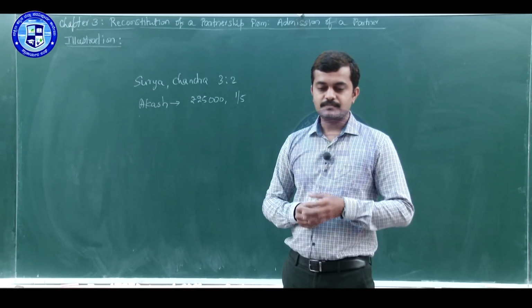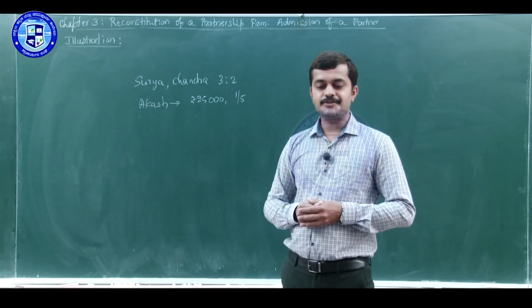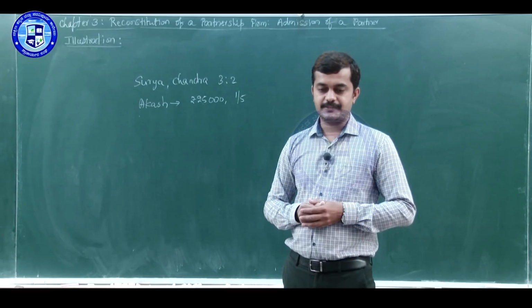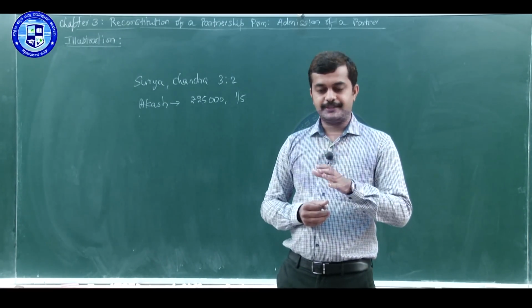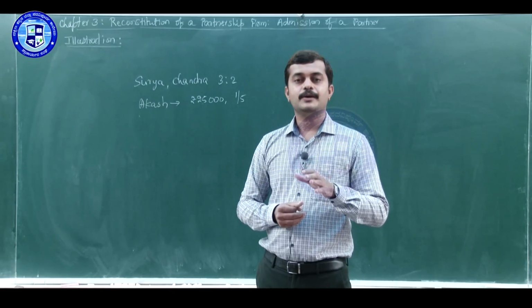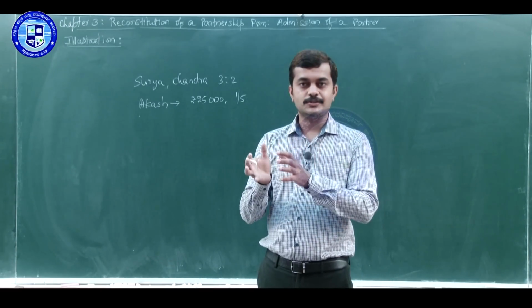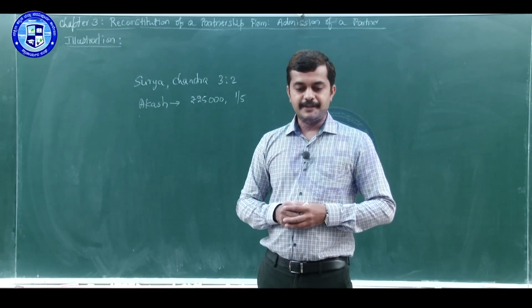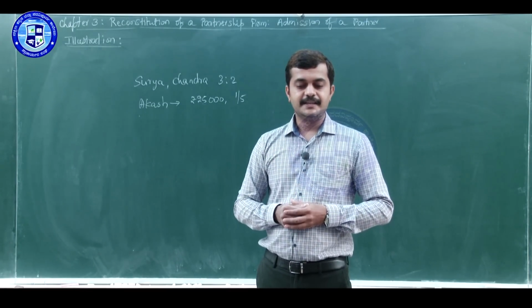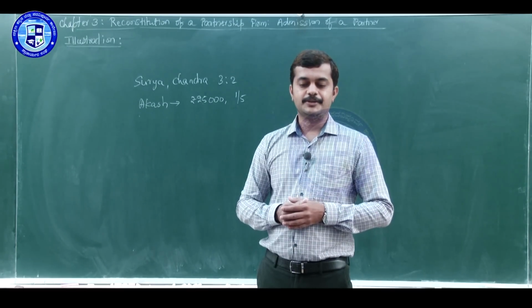Point number C, provision for doubtful debt is reduced to rupees 500, means in the asset side PDD appears at 1,000, and now we have to reduce it to rupees 500. So the remaining 500 is not required, meaning we have to write it off. And point number D, building is appreciated by 10%, and stock is revalued at rupees 7,000.